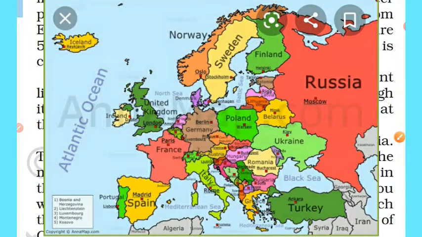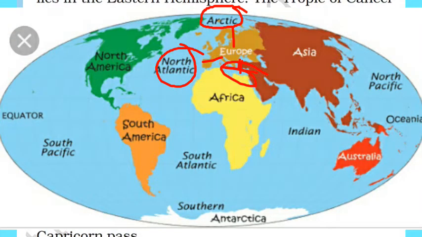Europe is much smaller than Asia in area. The continent lies to the west of Asia. This is the location. The Arctic Circle passes through this continent. It is bound by water bodies on three sides. Three sides you can see here. Look at the map of the world and we can locate Europe in this map.